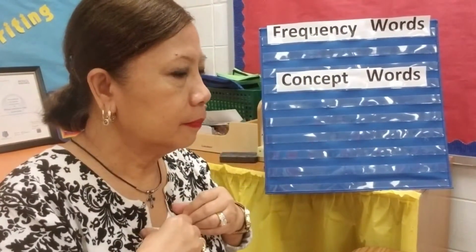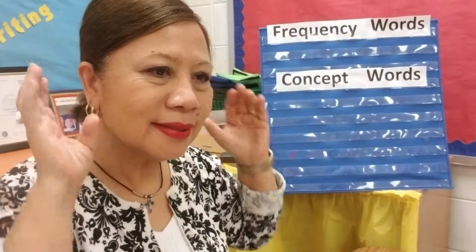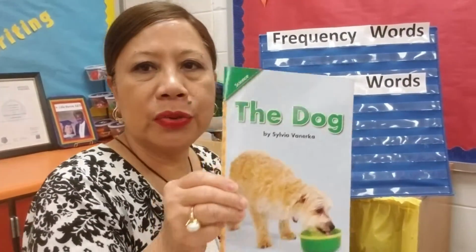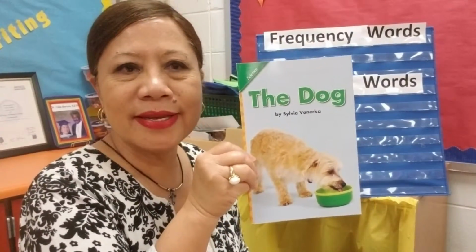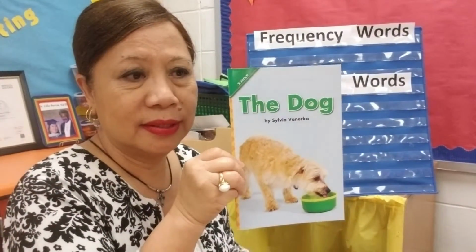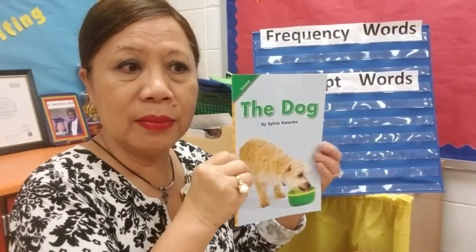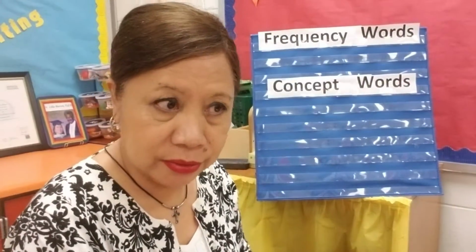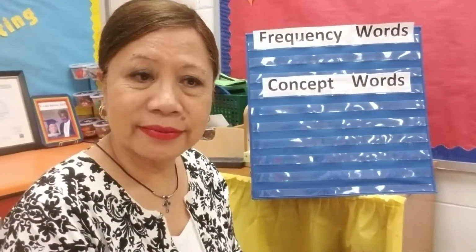Eyes on me. Your turn to listen. Okay. We're going to read a book. The title of the book is The Dog. What's the title? Before we read the book, we have to learn the frequency words and the concept words.